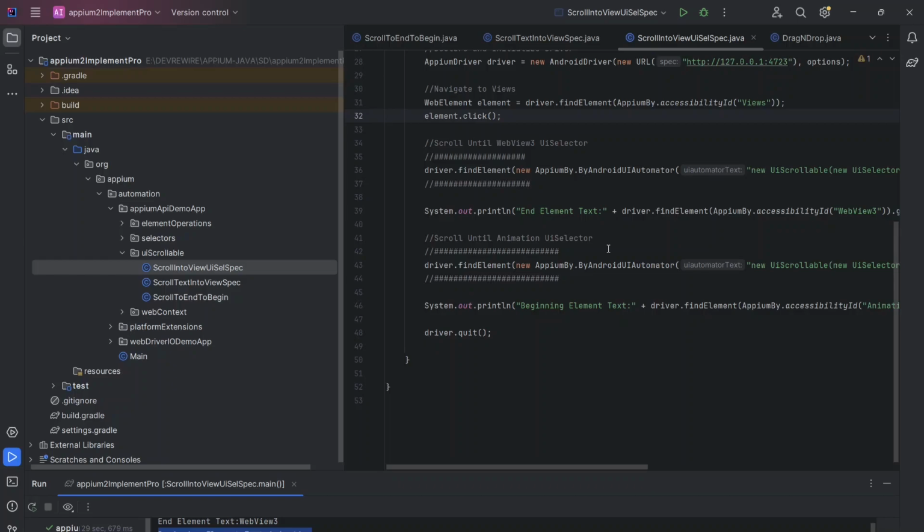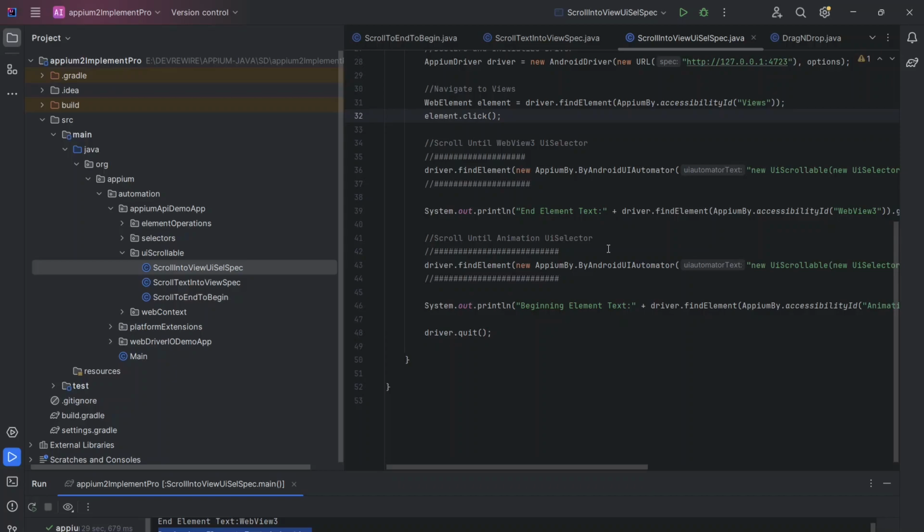Either you can use scroll into view, where you give the UI selector, or else you give the text element value directly, that is scroll text into view.